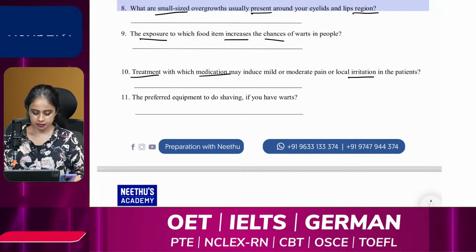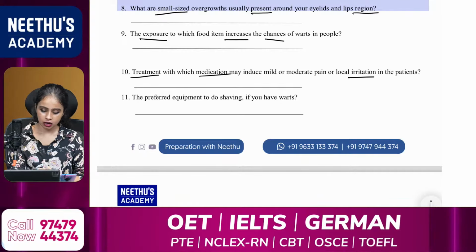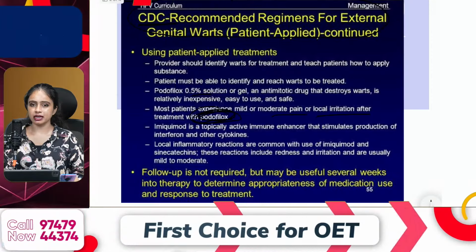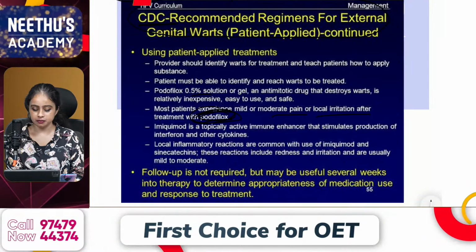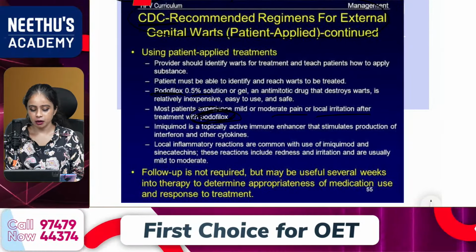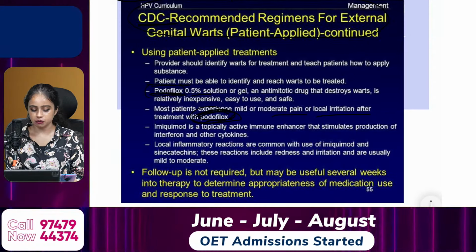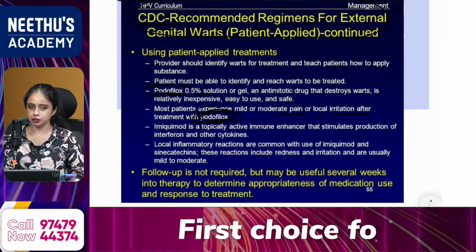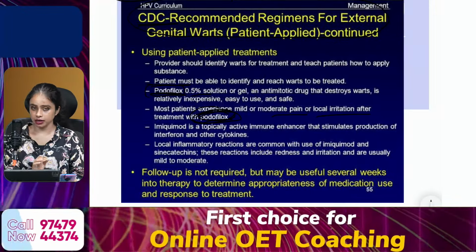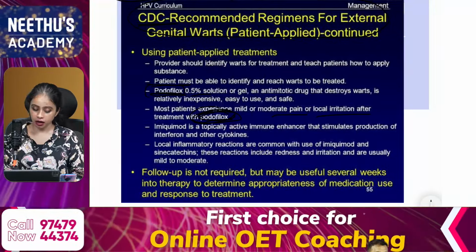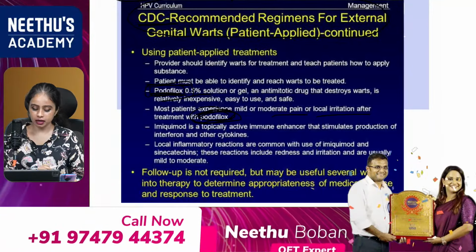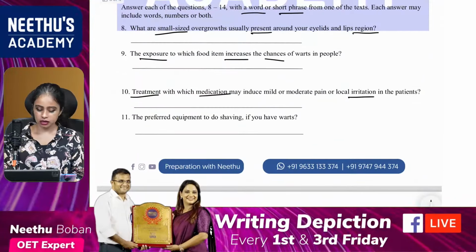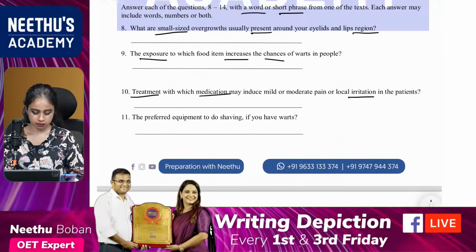So, question number 10, that answer is from text D. As you can see here, the treatment. What is the treatment? The treatment is podophyllin. Podophyllin will be the treatment, from text D, the third bullet point. Okay, so that is question number 10.